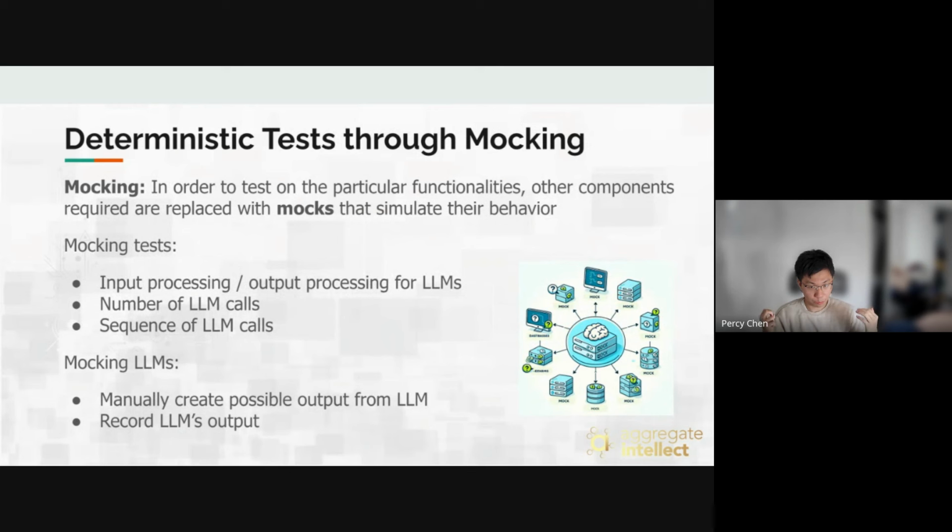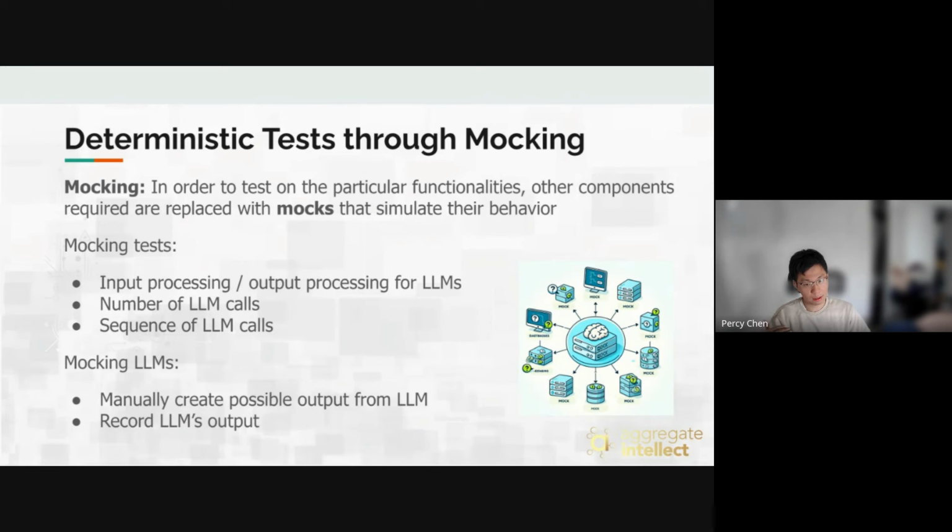So you may have an idea of what we are testing if we mock the large model, right? Because the rest of the system can depend on it. But here we also have very important things we can test even if we mock the large model itself. We can test the input processing and output processing, as I mentioned a number of times so far.